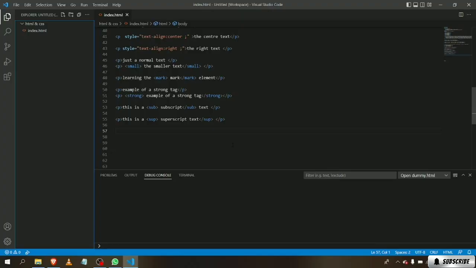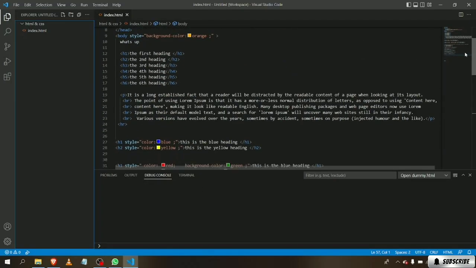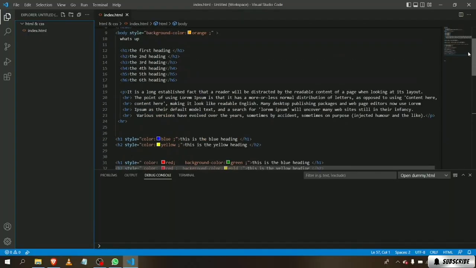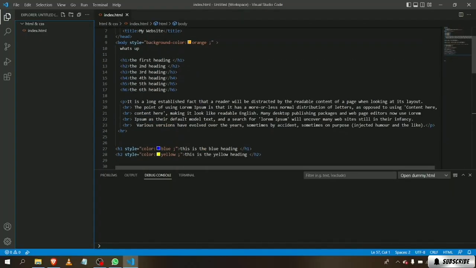In this lesson, we're going to learn how to apply images and pictures to our web page. For this, just for understanding purposes, I'm going to use another web page that I'm going to create.